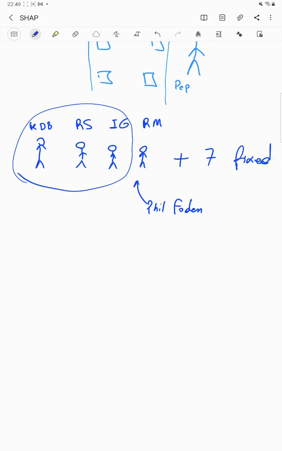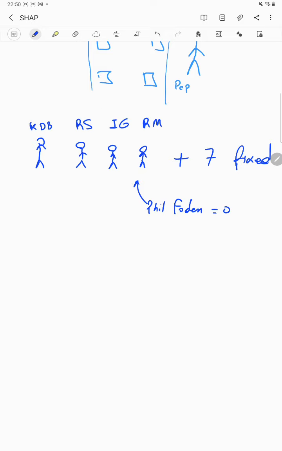So Riyad Mahrez is better, but Phil Foden is zero. So if in this combination we have some players that are not in the subset, they won't get a bonus. Okay, but he will be in the first 11.